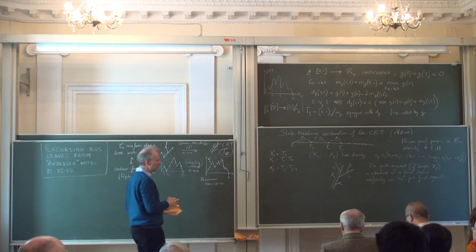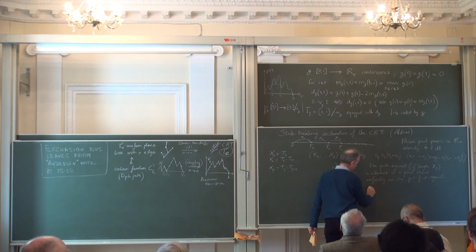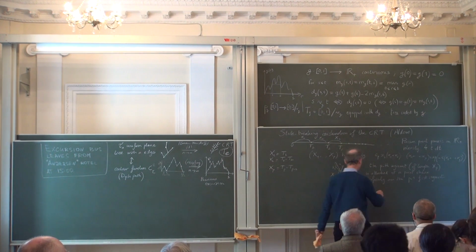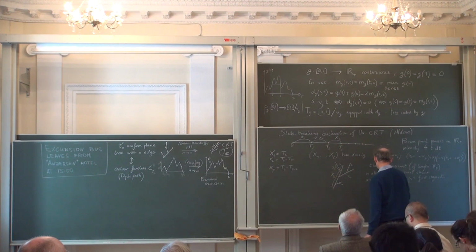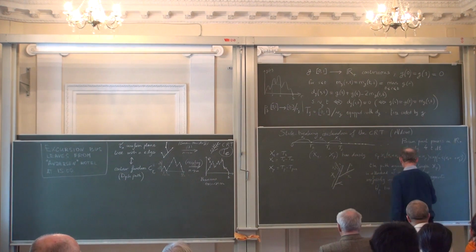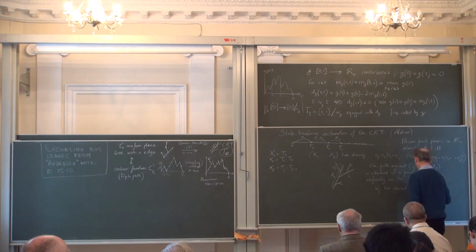Okay? So another way of saying it is that if you write, say, what notation will I take? I will call it theta p. Okay? The tree obtained with p segments.